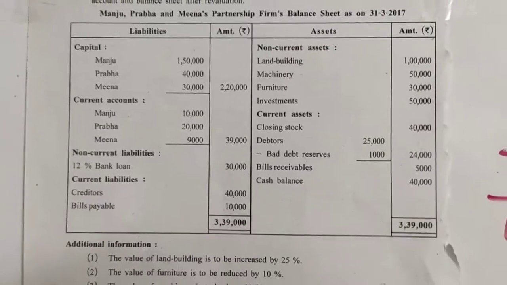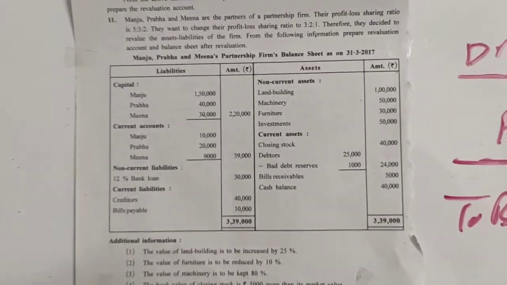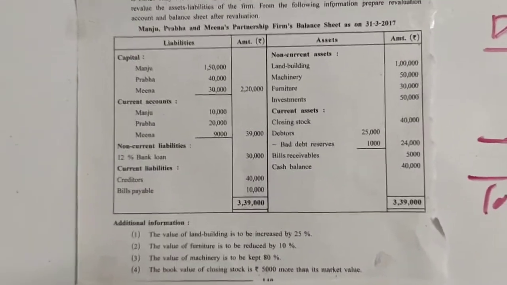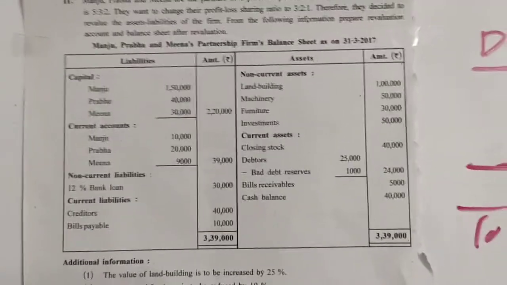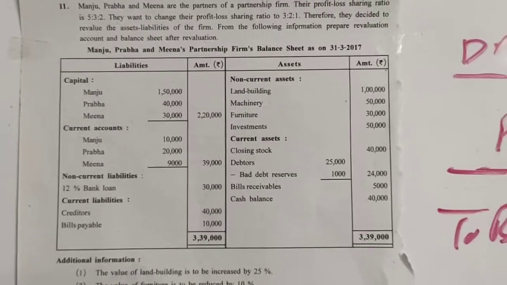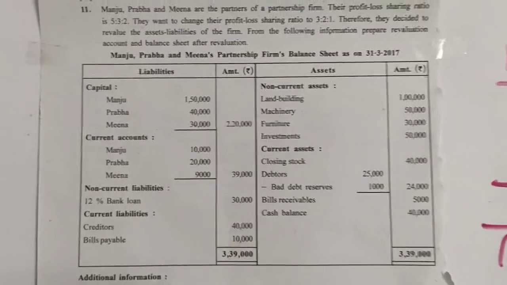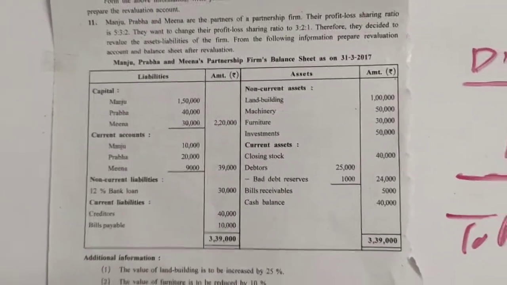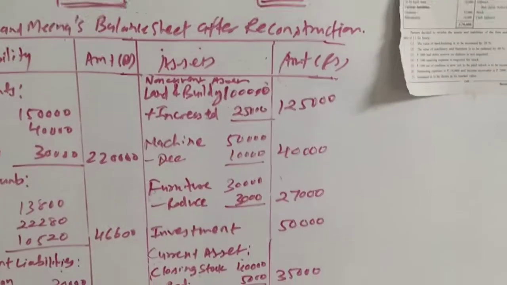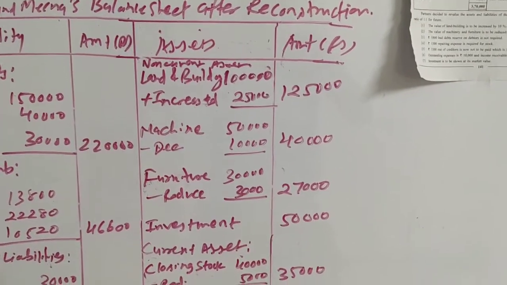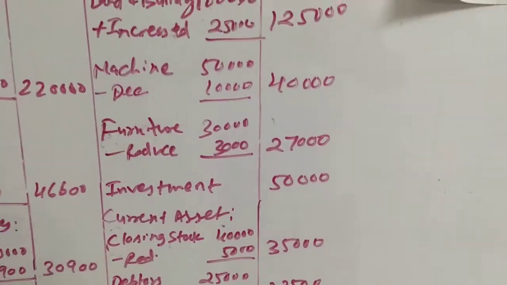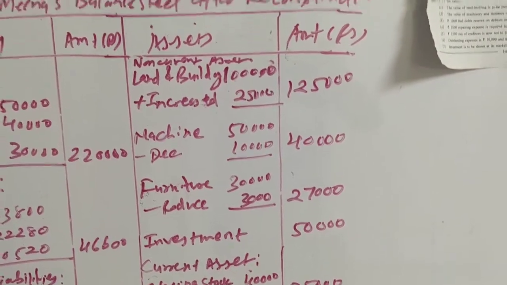Fourth item is investment. There was no adjustment on investment. That means investments are as it is. That is 50,000. So that amount only, that 50,000 only we will record at the asset side of balance sheet. Here it is, investment 50,000. Asset side of balance sheet, investment how much? 50,000, because there is no change in investment.